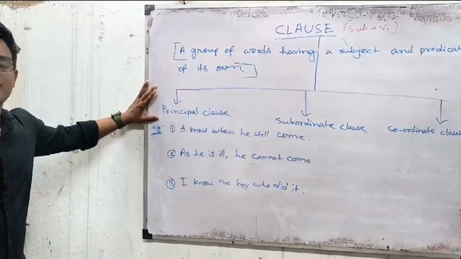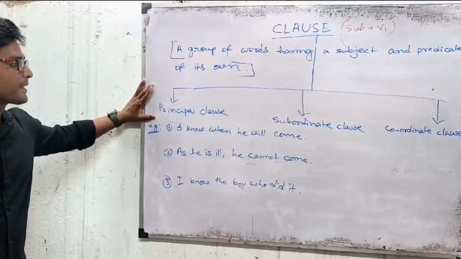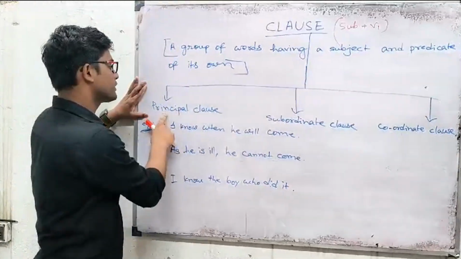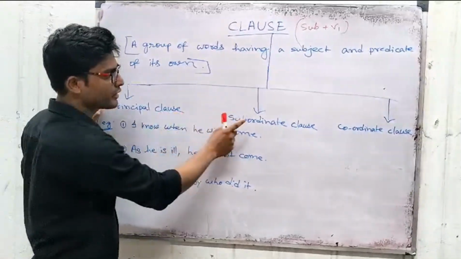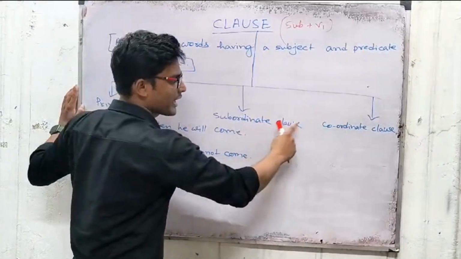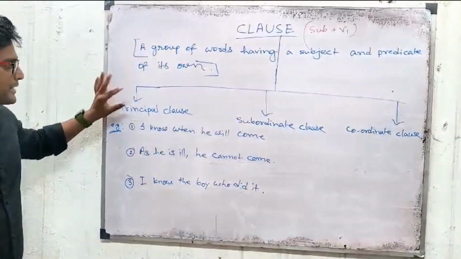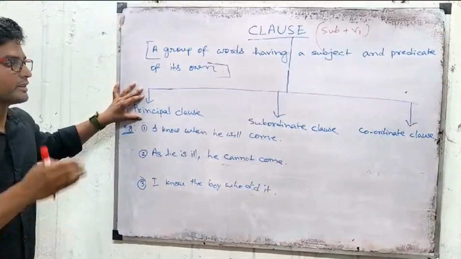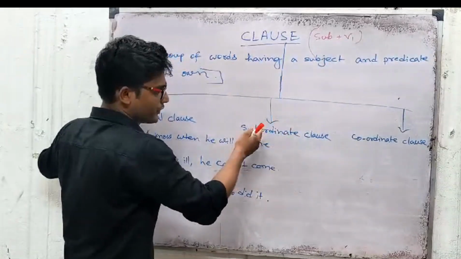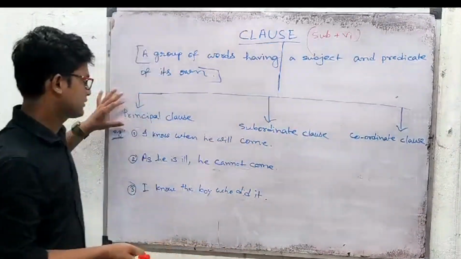Clause can be classified into three types. First one is principal clause, second one is subordinate clause, and third one is coordinate clause. We will discuss principal clause in this class, and later in the class we will discuss the other two clauses.